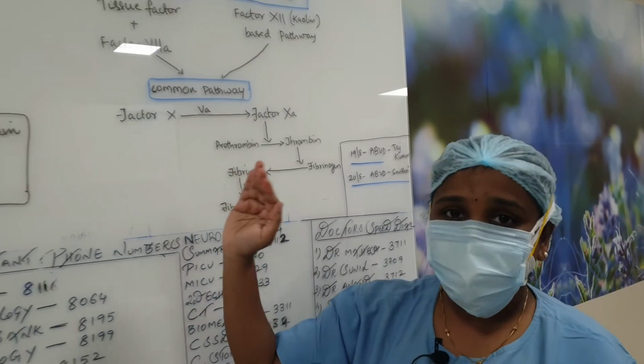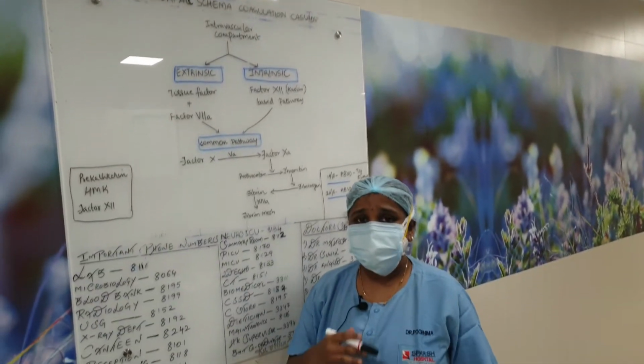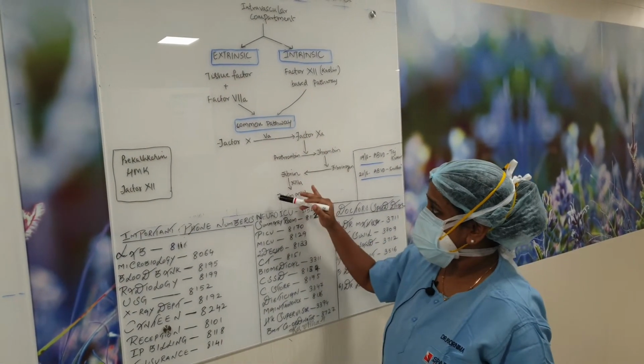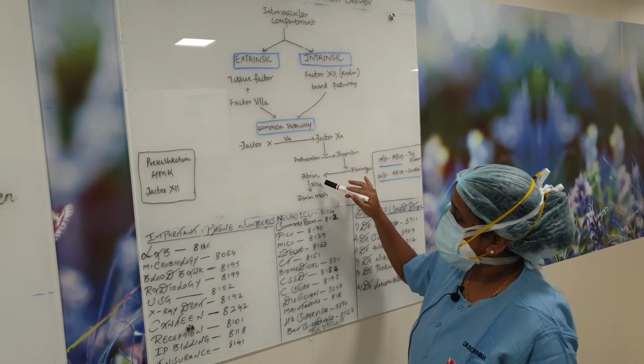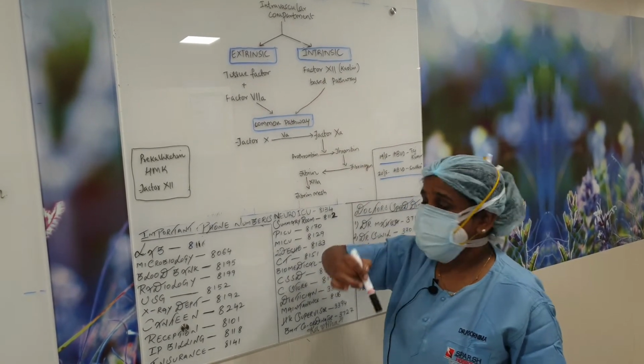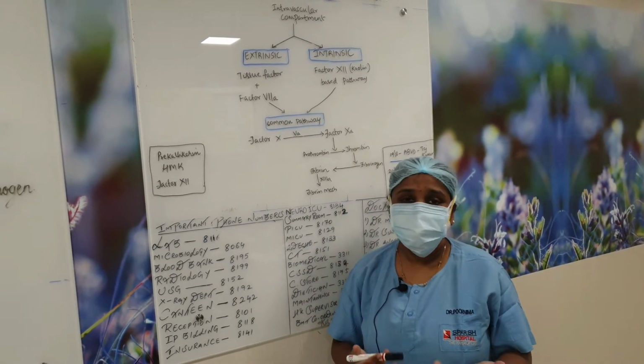So this was the old waterfall schema of coagulation pathway. But then studies went on. What they found out was that factor 12A, which is considered the first component to be activated in the intrinsic pathway, when deficient, did not cause any bleeding disorder.